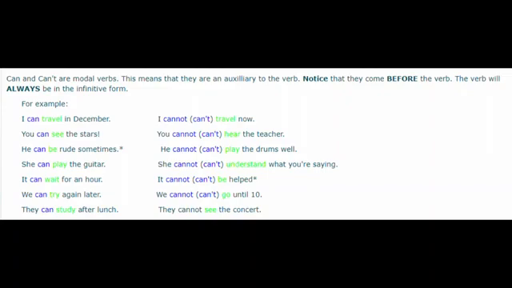The positive sentences are I can travel in December, you can see the stars, and so on. And in negative form, you can see I can't travel, you can't hear the teacher, and so on.